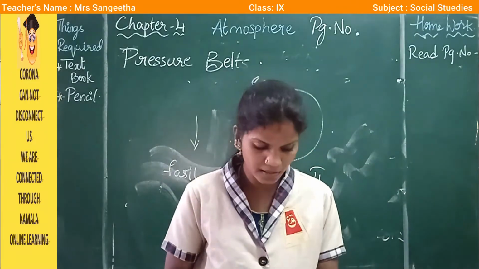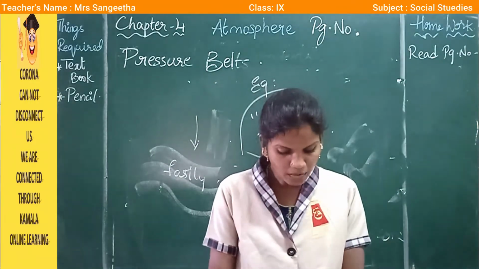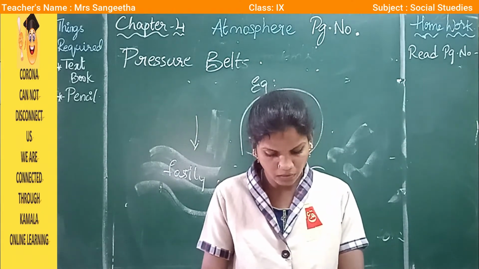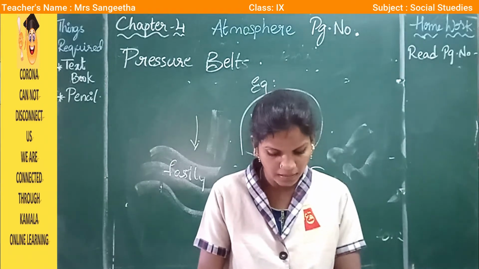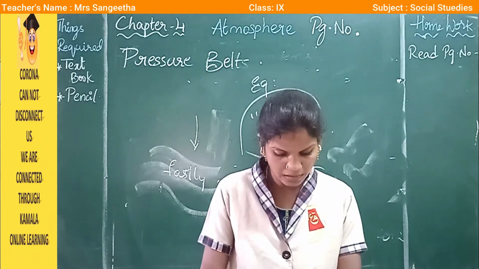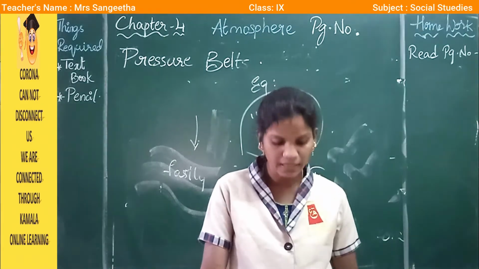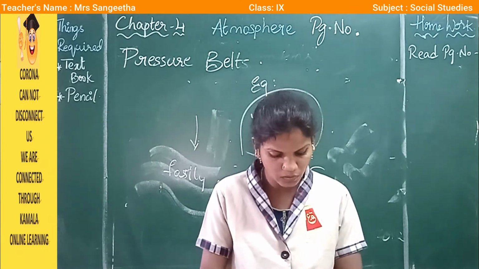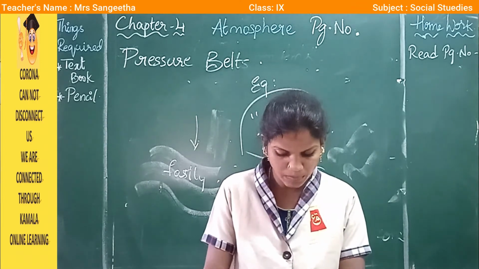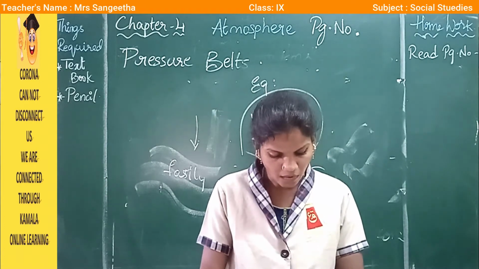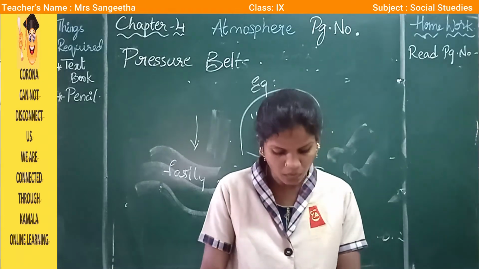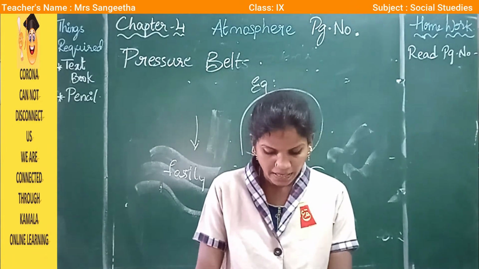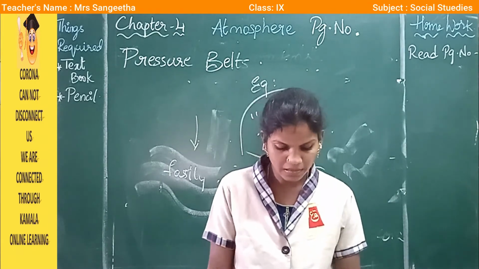Very carefully observe. Normally we would have expected the winds to move in a straight line from north to south or south to north, from the temperate zone to the tropic zone. Remember that temperate zones are there both to the south and the north of the equator. But actually the winds move slightly to the right in the northern hemisphere and to the left in the southern hemisphere. This is because of the impact of Earth's rotation on its own axis. This effect is called the Coriolis effect, having zero effect near the equator and maximum effect near the poles.